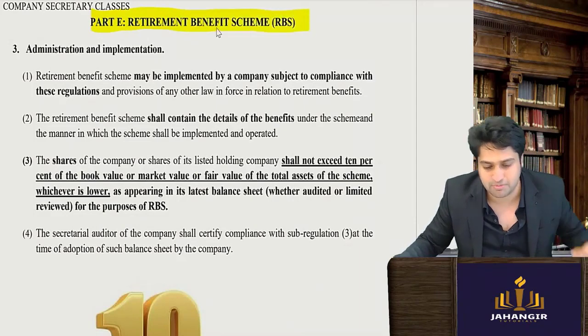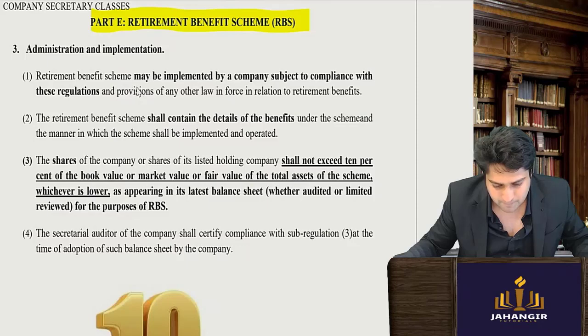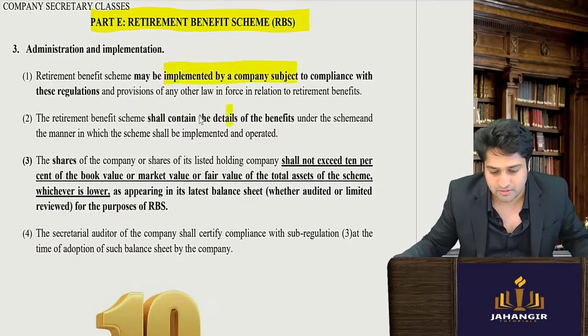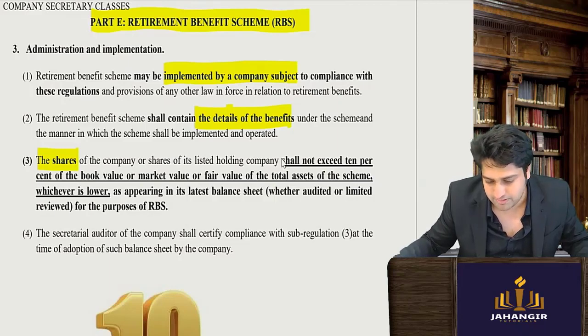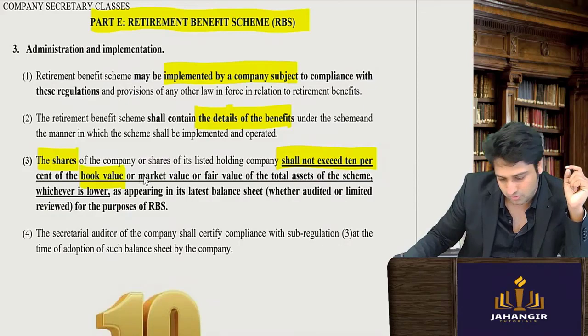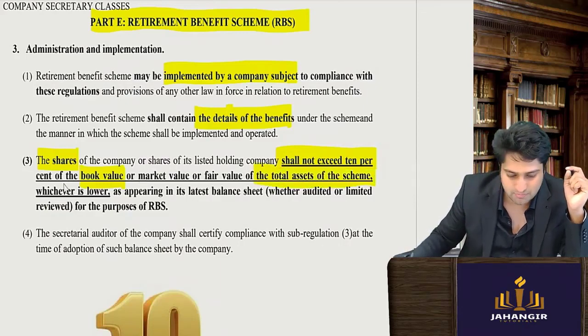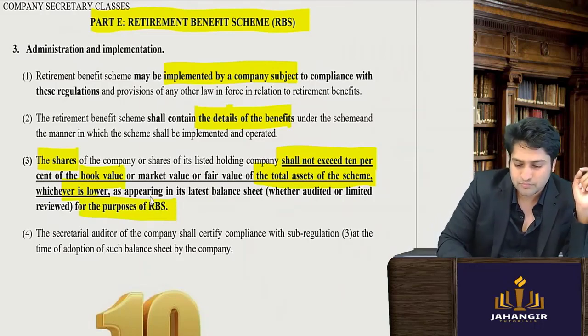E is about retirement benefit, everything else is the scheme. You have to give the disclosures, then you have to give the details of the scheme. The shares of the company shall not exceed 10% of the book value of the total assets of the scheme, whichever is lower, for the purpose of benefit of this scheme. So this is the maximum amount that can be used for purchasing the shares and giving.